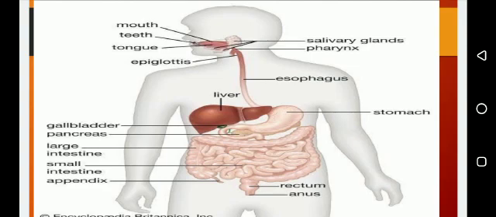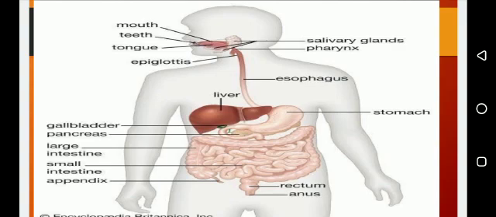Partial digestion starts at your mouth. The food is converted into small pieces. Then the food goes towards the esophagus, and through the esophagus the food is passed into the stomach.